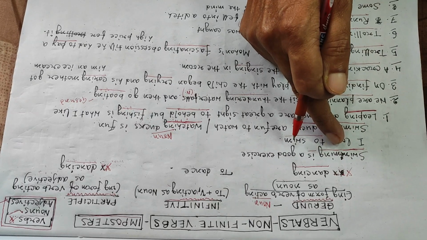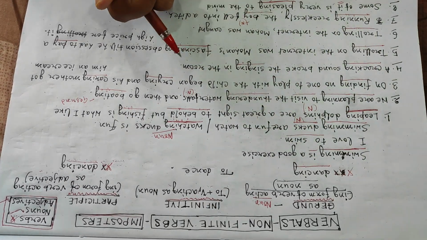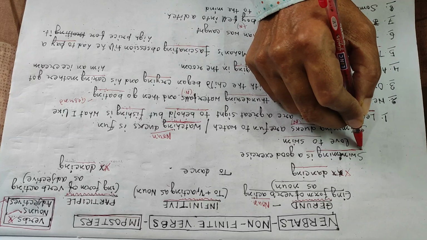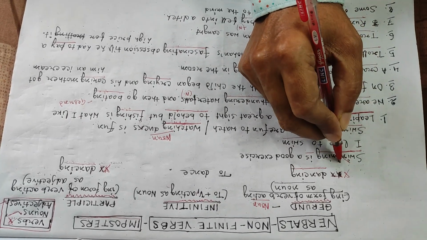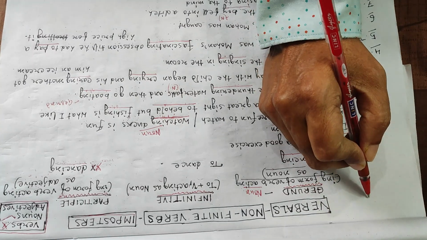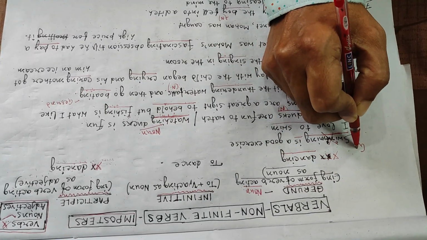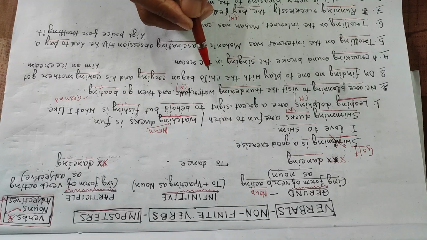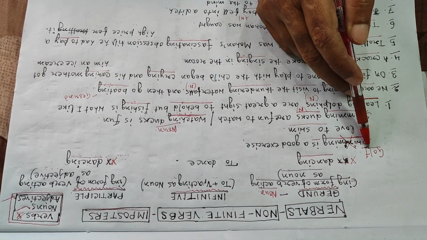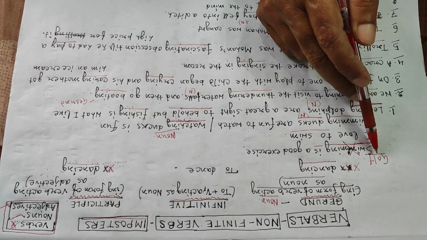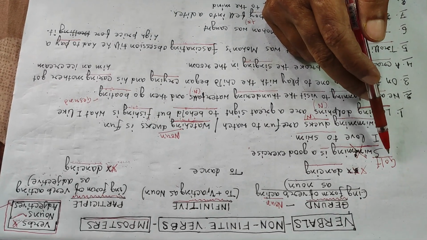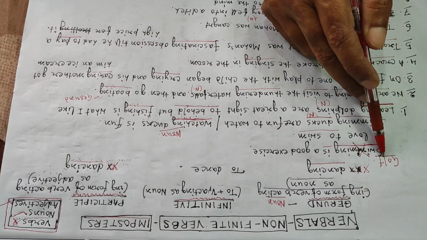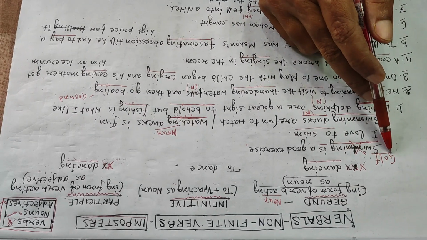Let us see how a gerund functions in a sentence. Suppose I cancel the word swimming, and in place of swimming I write golf. Golf is a good exercise. Golf is the name of a game, so it is a noun. We all know that golf is the name of a game and it is clearly a noun. So swimming can be replaced by golf. A noun can be replaced only by another noun.